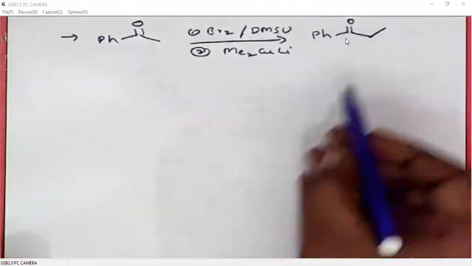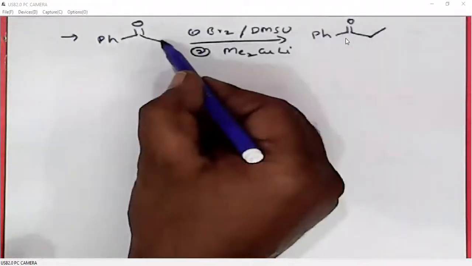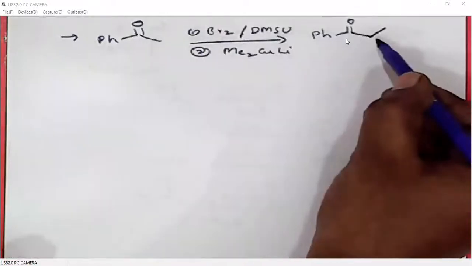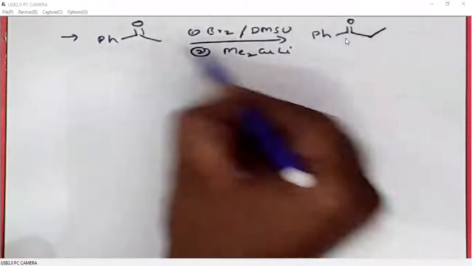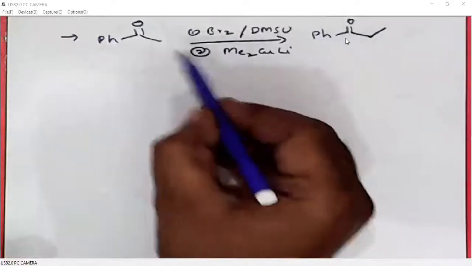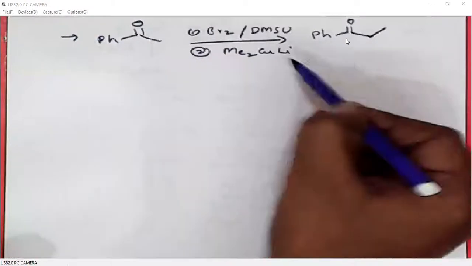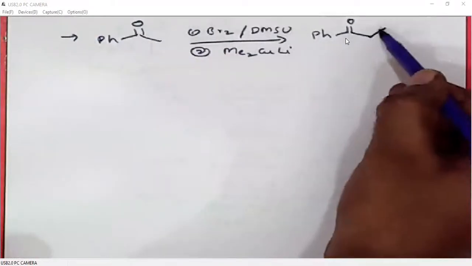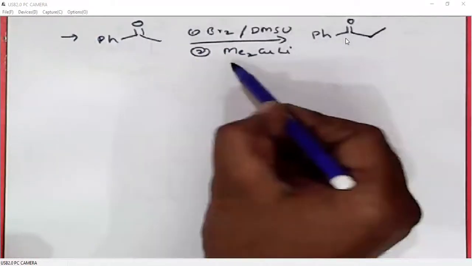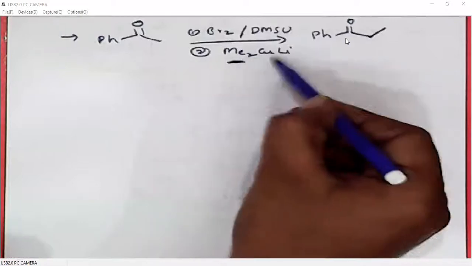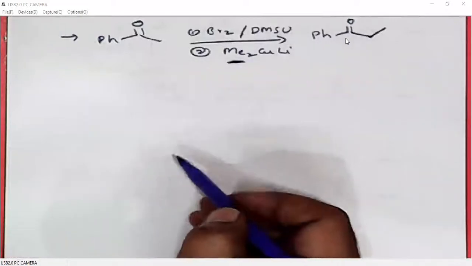So generally, what is the final product? One carbon extension. We are extending this carbon chain by a methyl group. So when we do this combination, halogenation of carbonyls followed by Gilman treatment, we increase one more carbon, or we can increase the alkyl group present in the Gilman reagent.